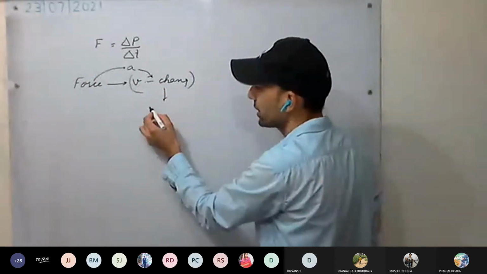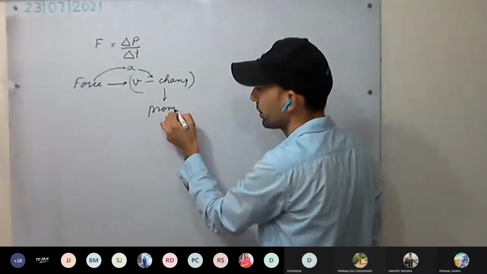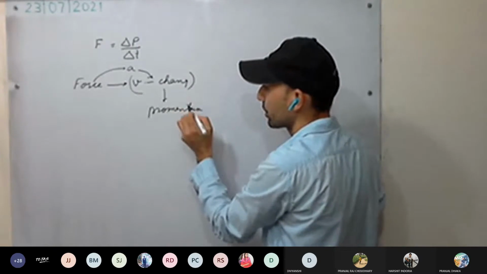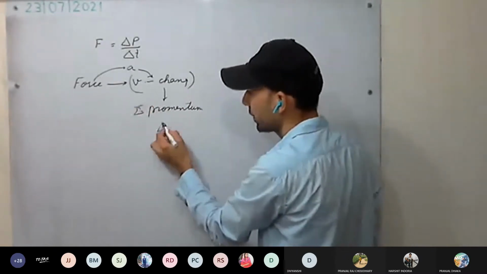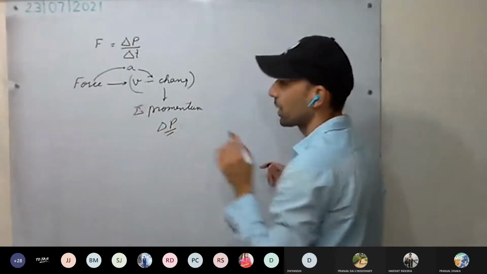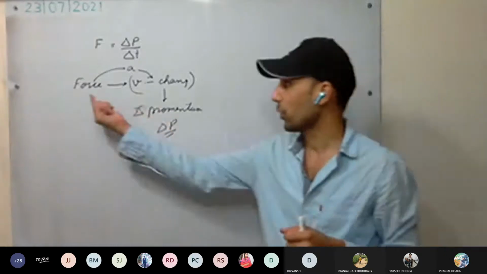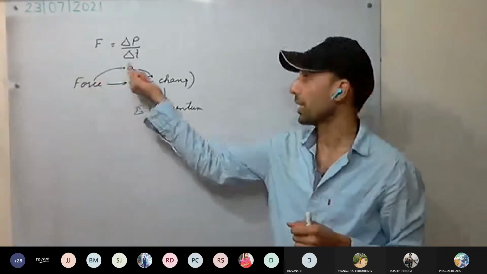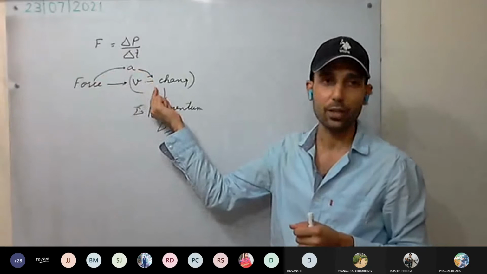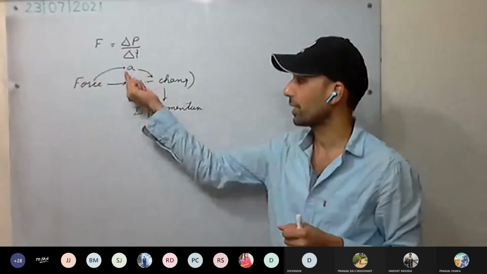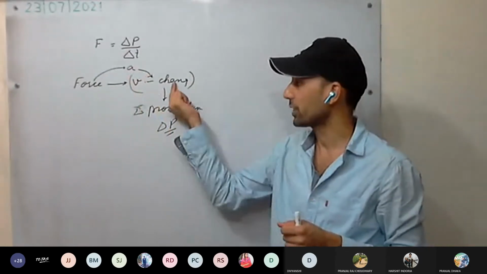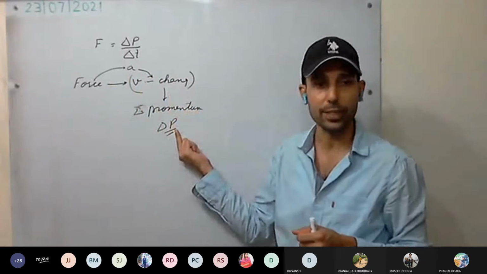When there is change in velocity, there is change in momentum, that is change in momentum delta P. Whenever force is applied on a body, the body accelerates, velocity changes, and momentum changes.